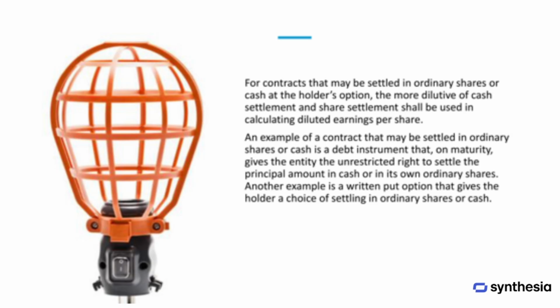For contracts that can be settled in either ordinary shares or cash at the holder's option, the method that produces the most dilution is used when calculating diluted earnings per share. Examples include a debt instrument that allows the company to repay the principal in cash or shares at maturity, and a written put option that gives the holder the choice to settle in cash or ordinary shares.